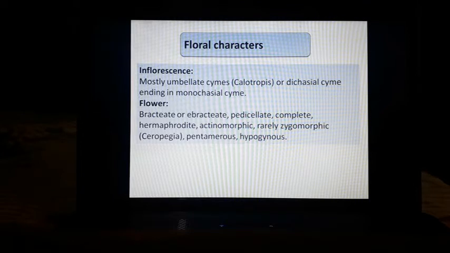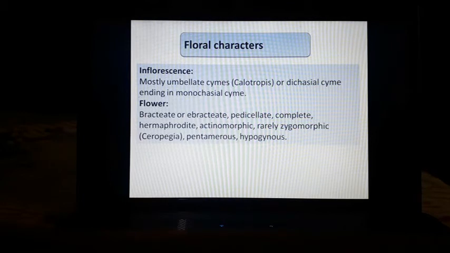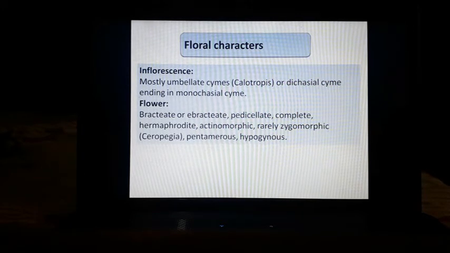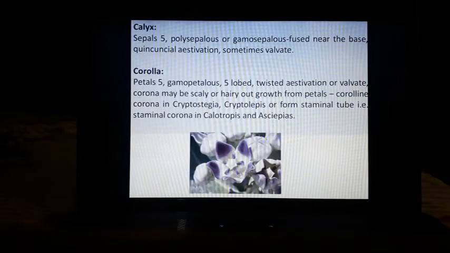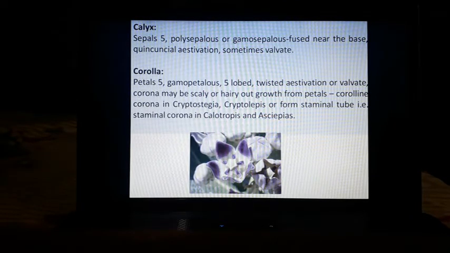pentamerous, meaning all the essential organs are found in the number 5: 5 sepals, 5 petals, 5 stamens. Then the flower is hypogynous, meaning all the floral parts are present below the position of the ovary. It means if the floral organs are hypogynous, the ovary is superior. Calyx, sepals are 5. Polysepalous means free sepals, or fused sepals, gamosepalous. Quincuncial aestivation, sometimes valvate aestivation is there.